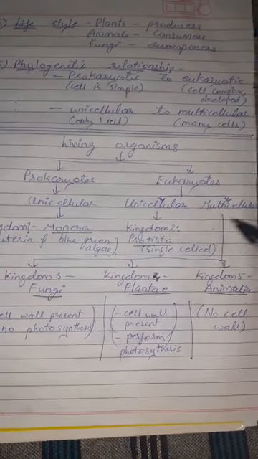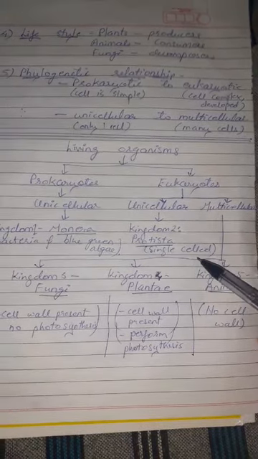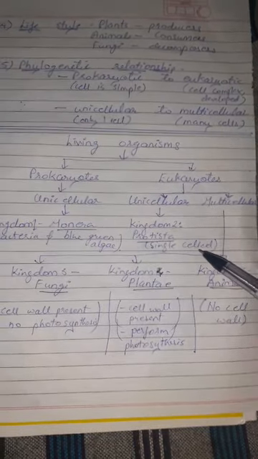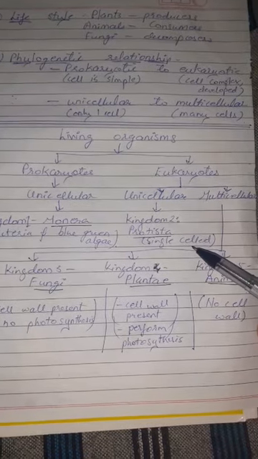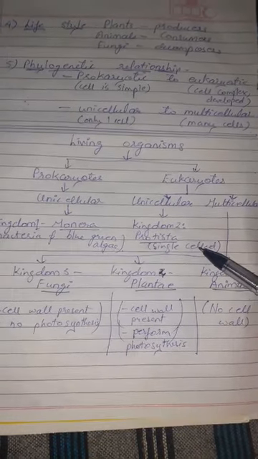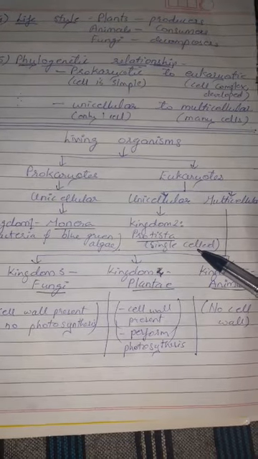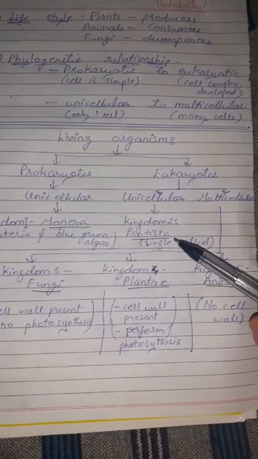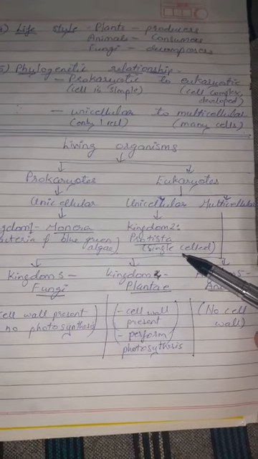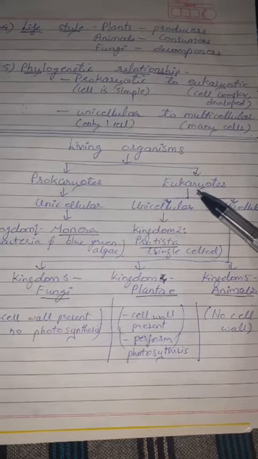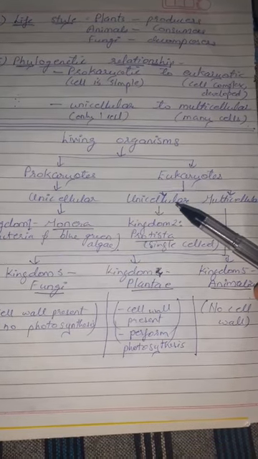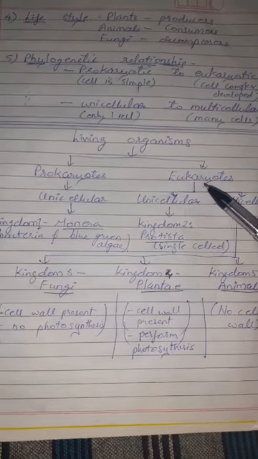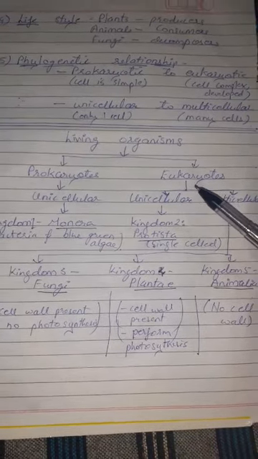Kingdom Protista. In this, all single celled organisms are present, meaning single celled plants and single celled animals which are made from one single cell, like amoeba, paramecium. They are called protistas. So they are eukaryotes but unicellular. That means they are made up of one single cell, but that cell is very well developed.